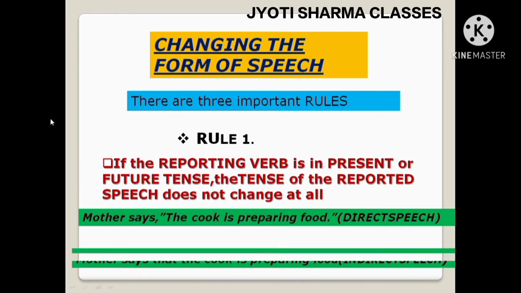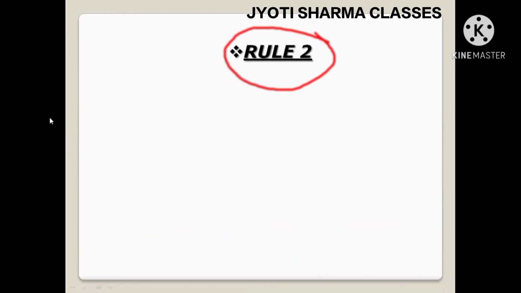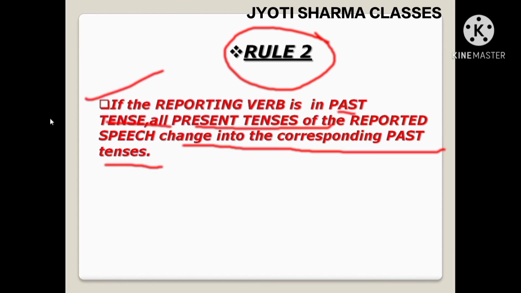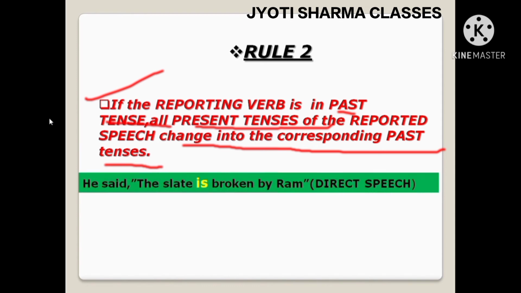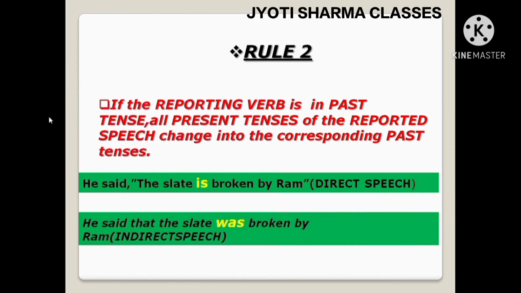The same sentence is written here: mother says that the cook is preparing food. The inverted commas get changed into the conjunction that, and thereafter the cook is preparing is written. No change at all. Okay. Now the second rule is that if the reporting verb is in past tense, meaning said, asked, requested, exclaimed, then the present tense of the reported speech, for example here, the present tense is broken. What would we do? We have to change it into the corresponding past tense.